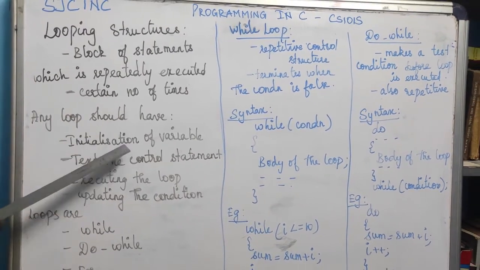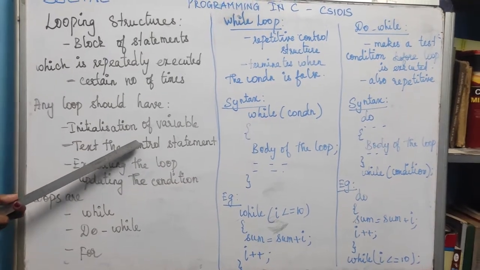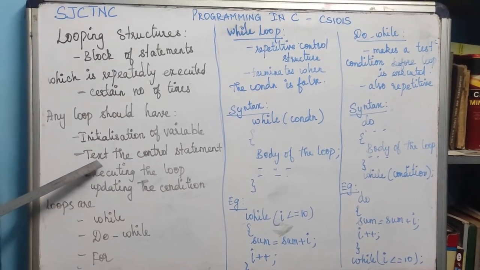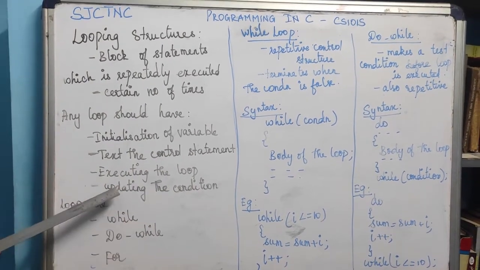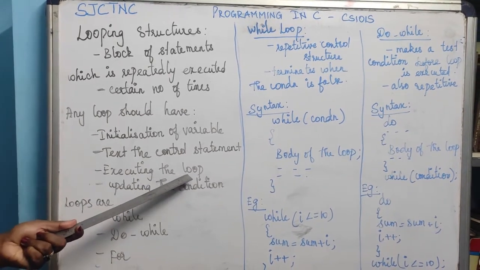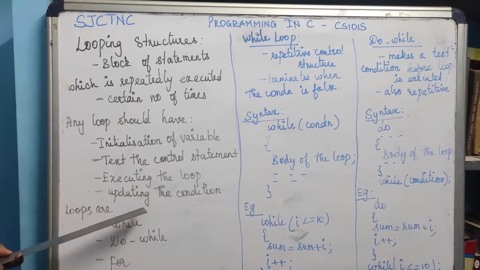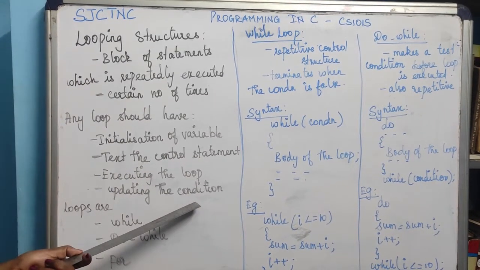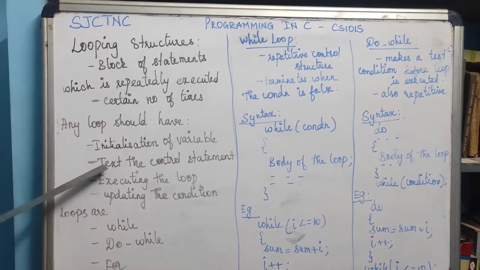Any loop should have initialization of a variable, that is, the variable declaration should be given there, and then the control statements. So control statements or condition statements should be given, and then we have to execute the loop. For example, we can increment or decrement the loop, and we have to update the condition. So these are very important for any loop structure.